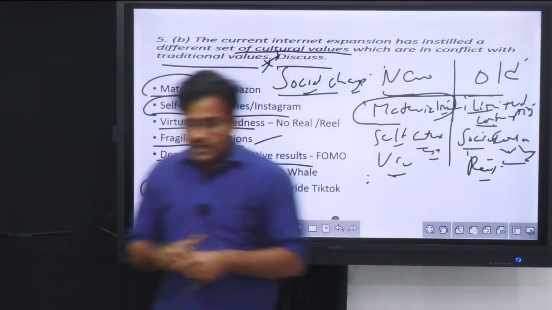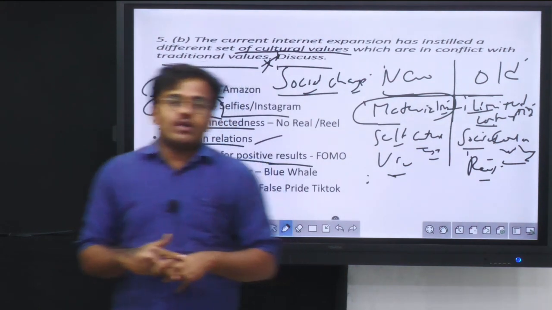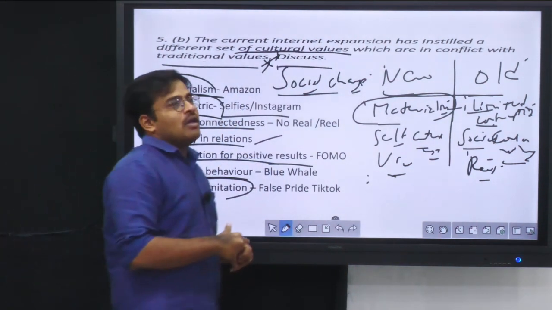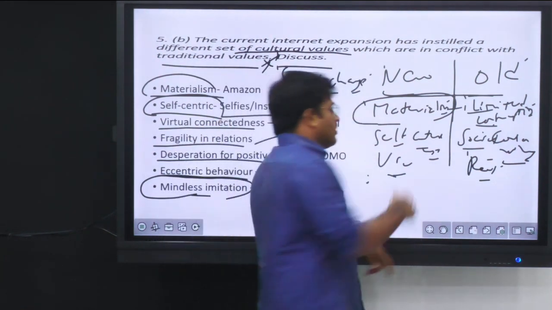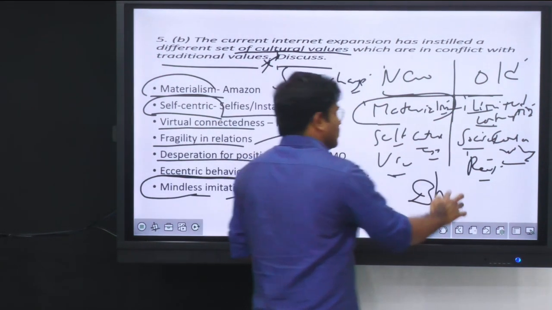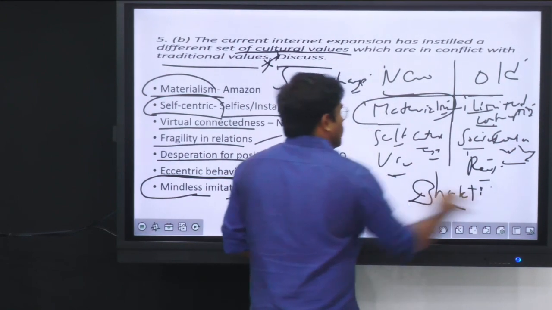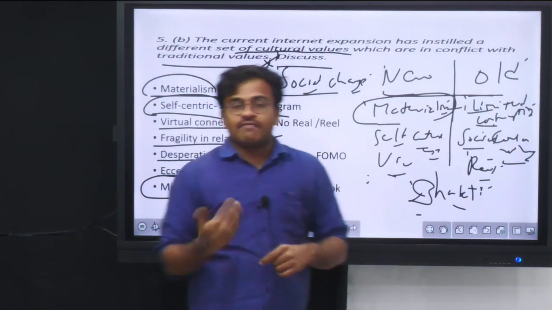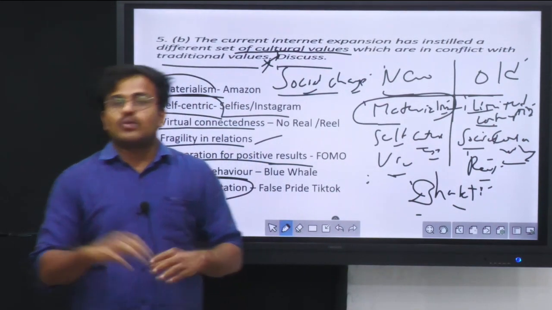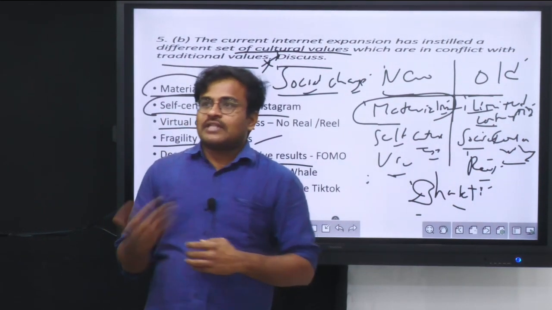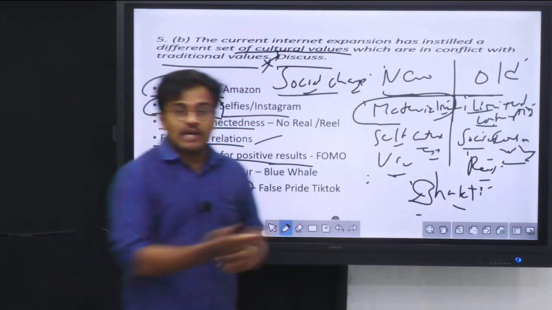But can you say that everything is in conflict? We cannot actually say that everything is in conflict. Today you can see that there is a proliferation of bhakti channels on the internet. Definitely it reconfirms the cultural traditional values of India. If you see on the internet, there is a proliferation of bhakti TVs, bhakti channels, bhakti podcasts. All of these things are present on the internet.